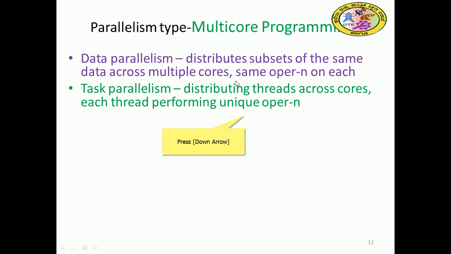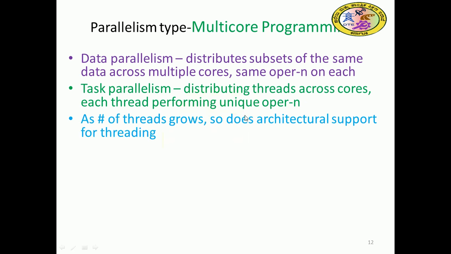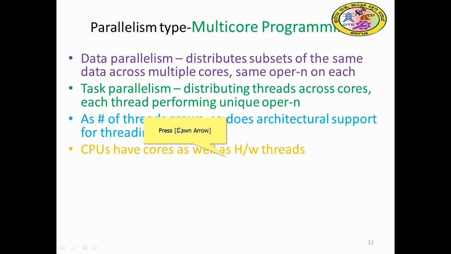Task parallelism distributes the threads across the cores, with each thread performing a unique operation. As the number of threads grows, so does the architecture's support for threading. CPUs have cores as well as hardware threads.